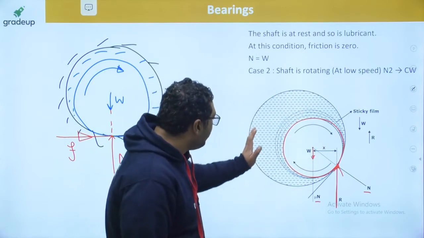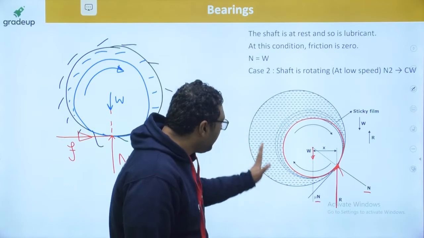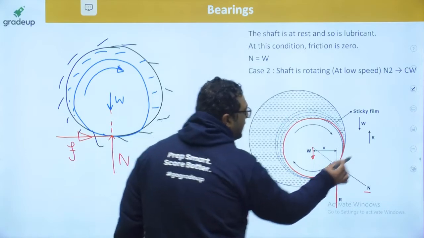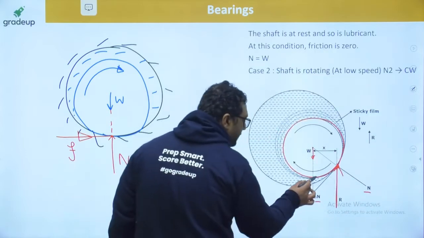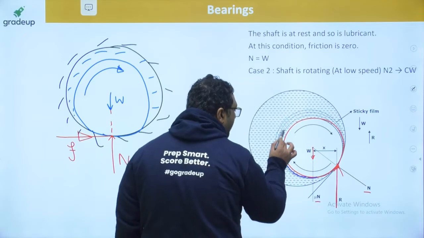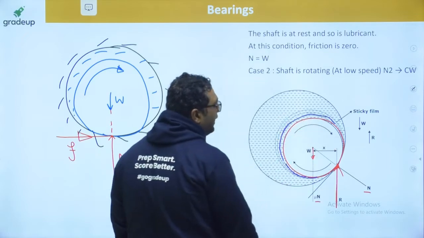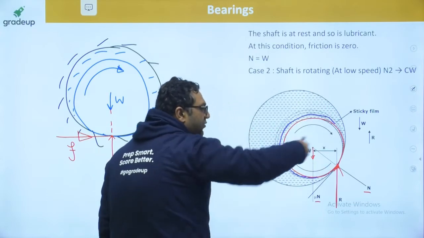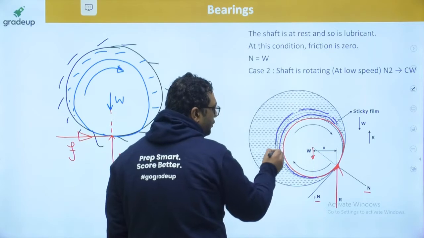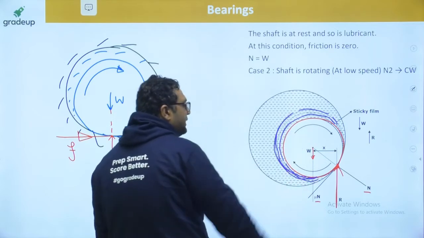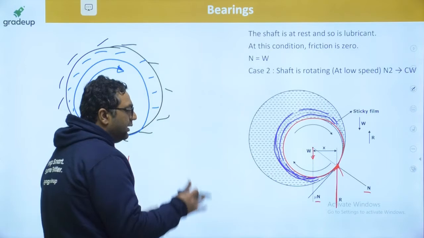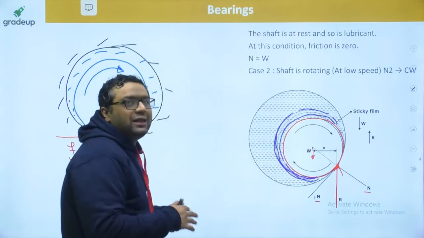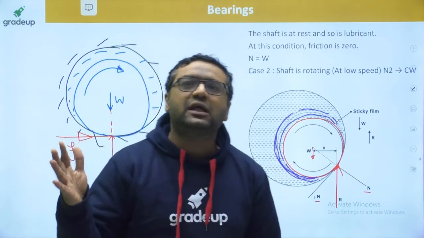Whenever the lubricant is there, due to the no slip condition, it will make a very thin layer over this shaft. With the movement of the shaft, this thin layer will try to enter into this region. As the speed increases, this layer thickness will also increase, and once the layer thickness becomes large enough, because of this rotation, the fluid is going to be pressurized. Like you take your hand and just give the motion,